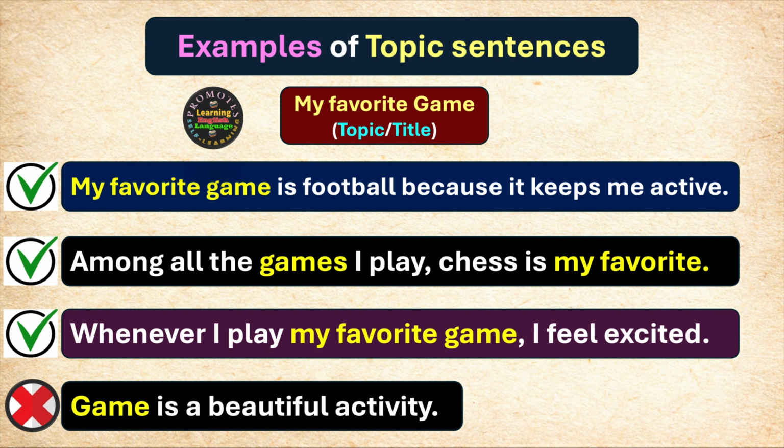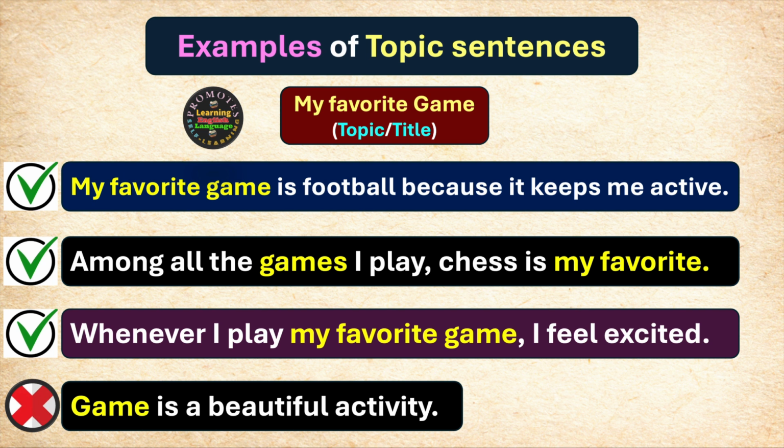No. Why? Because we mention the word game. But this topic sentence does not give you the main idea of the topic my favorite game. Because my favorite game is more specific, more particular. It means you are talking about the game you like most.